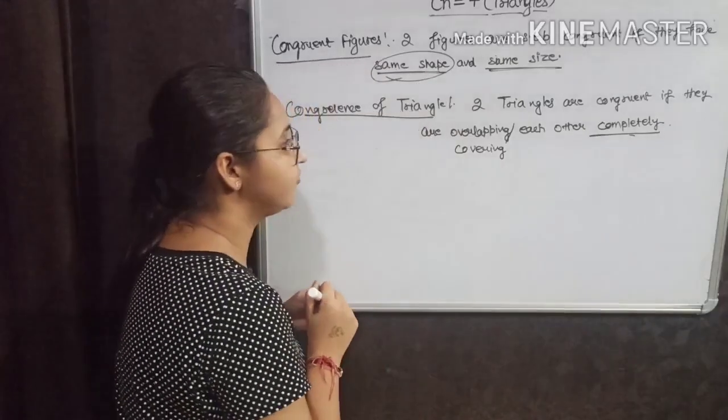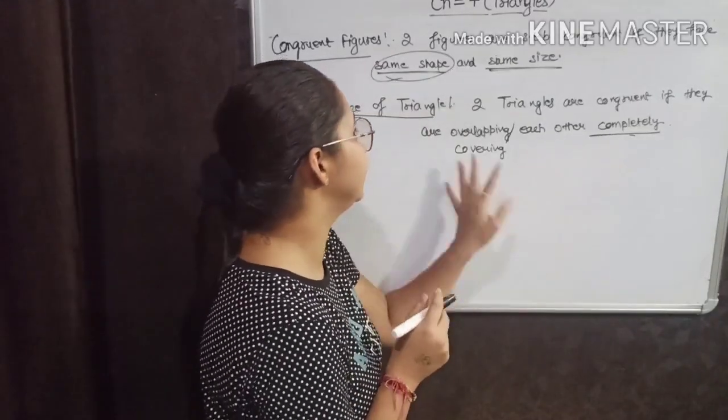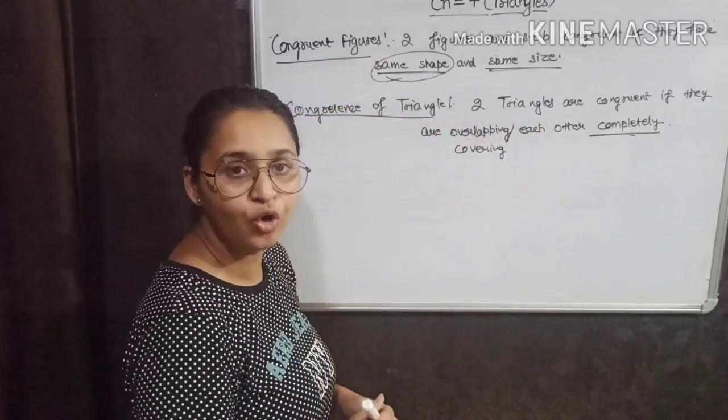Now, if they are covering each other completely, then these two triangles are congruent.